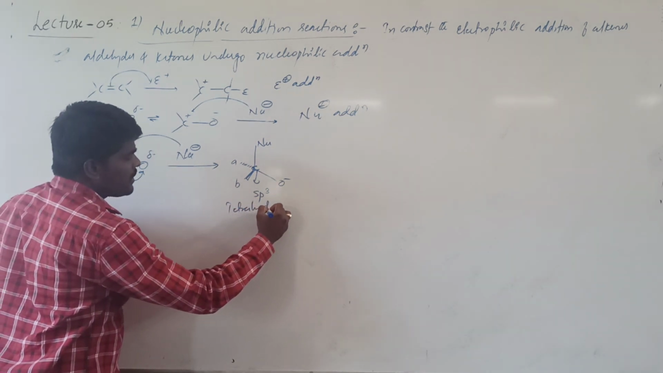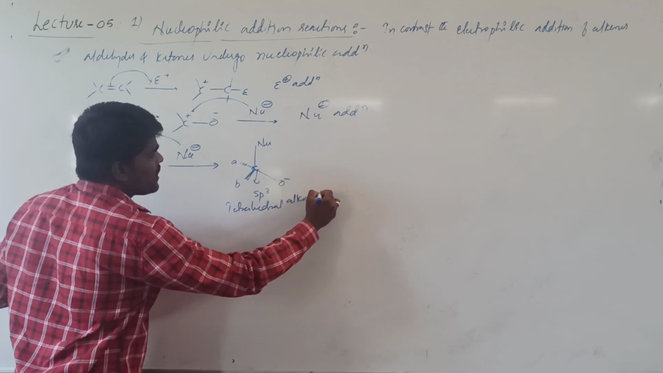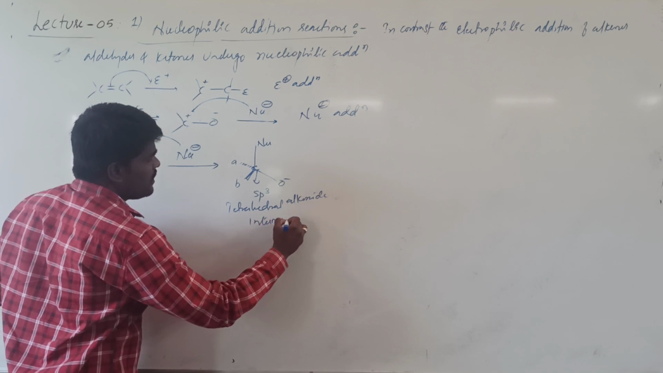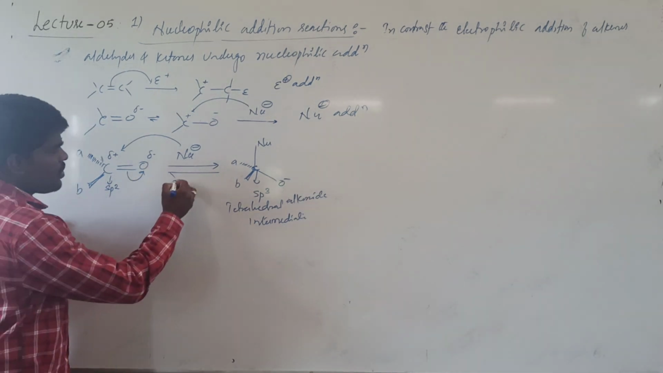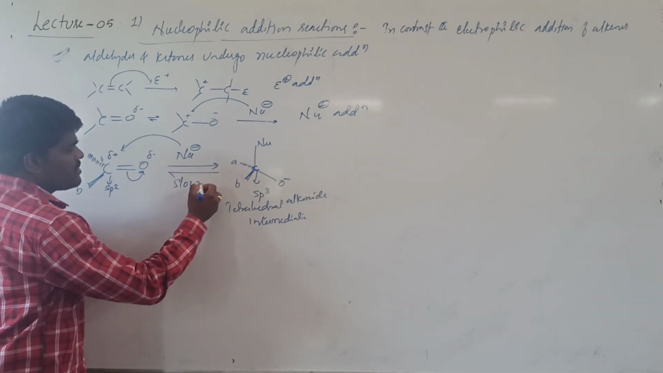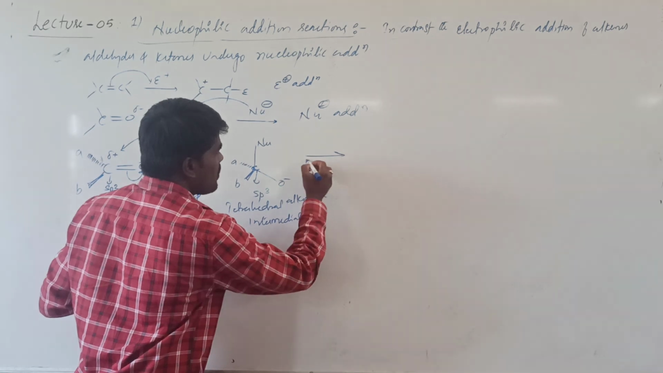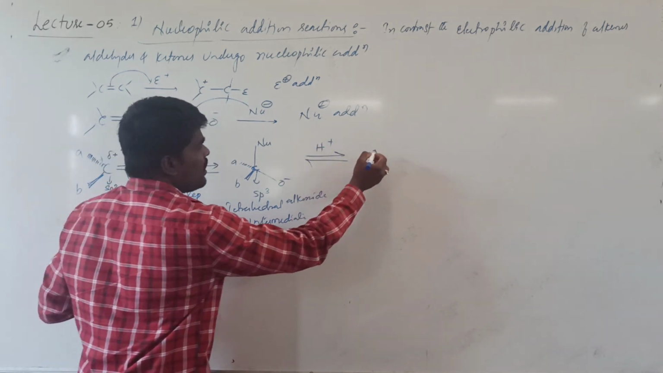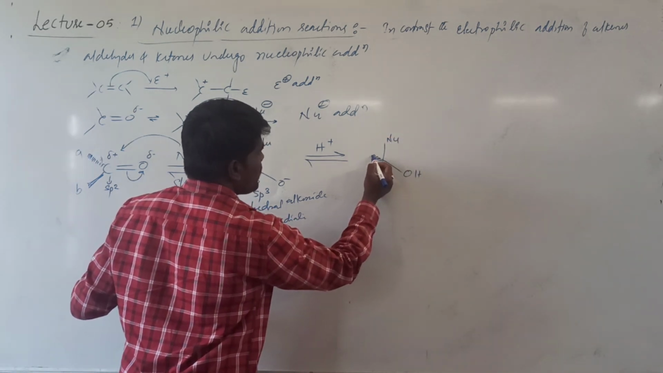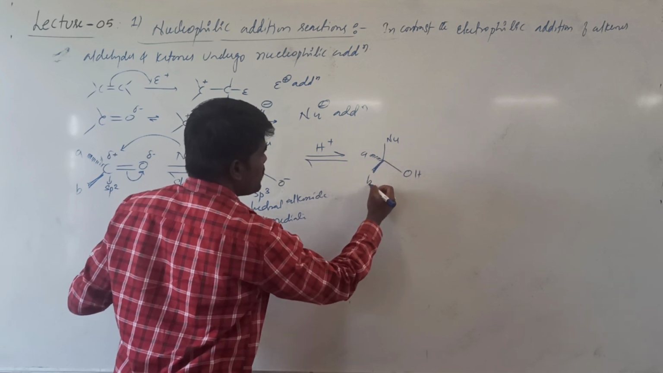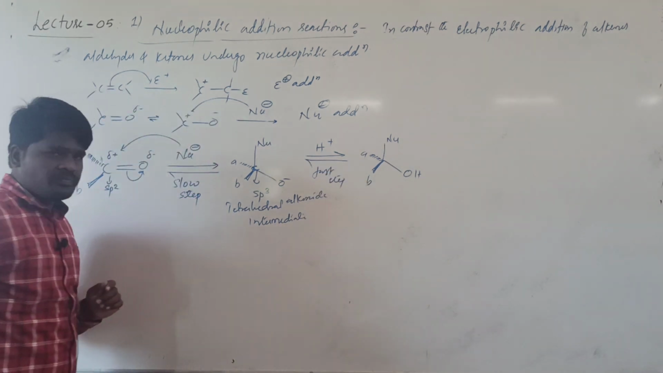This is a tetrahedral alkoxide intermediate. Now this is the first step in the nucleophilic addition. This is the slowest step, a slow step we call it. It is also reversible. In the next step, this alkoxide intermediate will abstract a proton and form the corresponding nucleophilic addition product. This is the mechanism: this is the first step, and this is the second step.